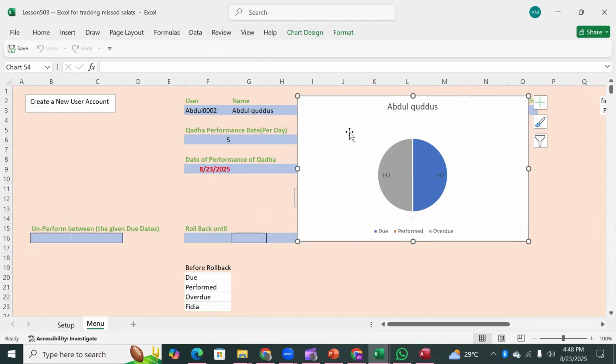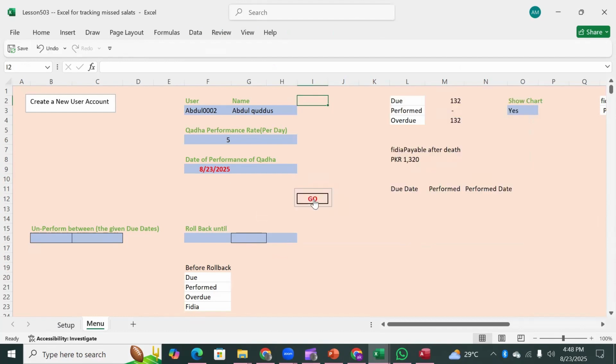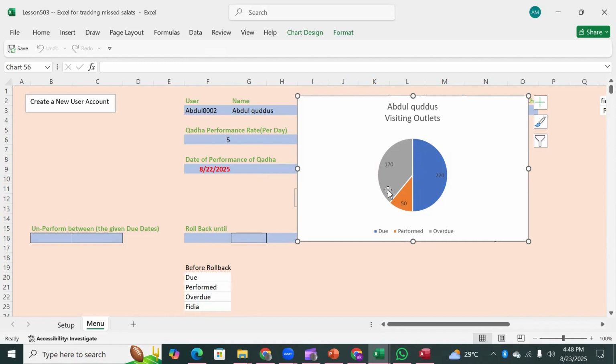So this time, when you click go, and you say yes, for example, it has updated. Now the backlog is here. So 220 was the total due, out of which 50 have been performed, right? Because 5 days of activity were done, so 5 tens are 50 exactly, and 170 are pending.